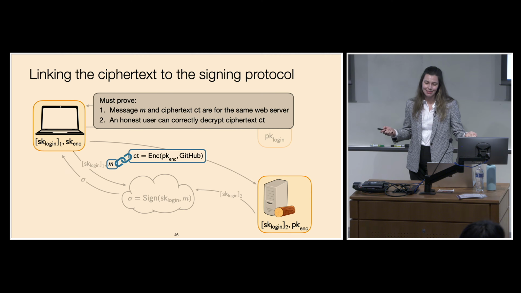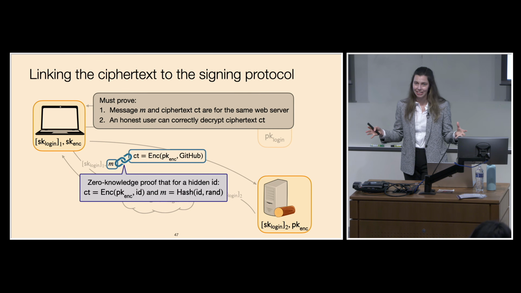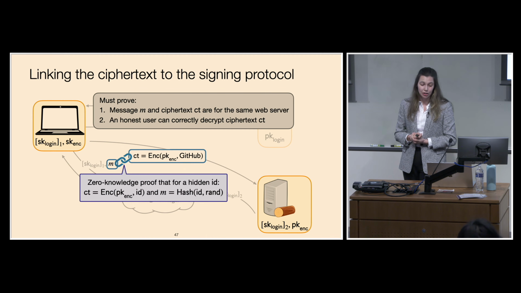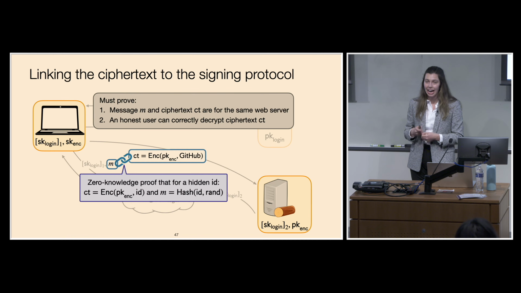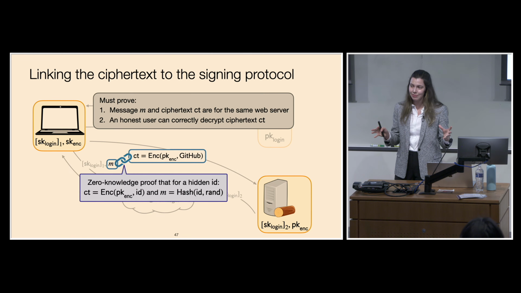We can certify this by having the zero-knowledge proof guarantee that for some hidden ID, and here we can think of ID as just being the string GitHub, the ciphertext is an encryption of that ID, and the message is a hash of ID along with some random value. So here we get the first property because these are committing to the same ID.